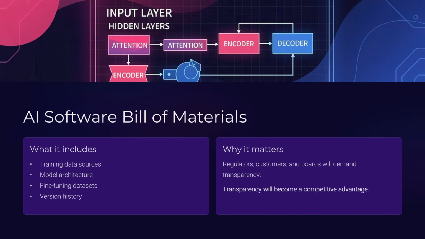Now let us look ahead to a future trend: the artificial intelligence software bill of materials. In traditional software development, a software bill of materials documents components, dependencies, and versions used in an application. In the context of artificial intelligence, this concept extends to models. An artificial intelligence software bill of materials would include training data sources, pre-processing steps, model architecture details, third-party libraries used, fine-tuning datasets, version history, deployment environments.